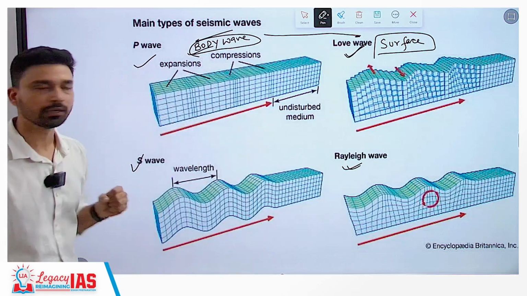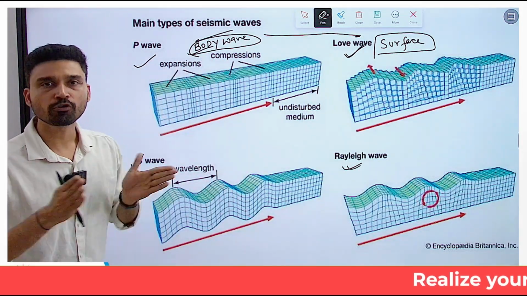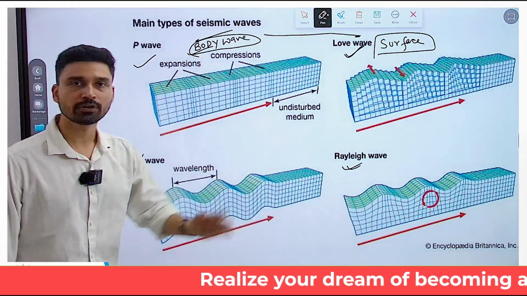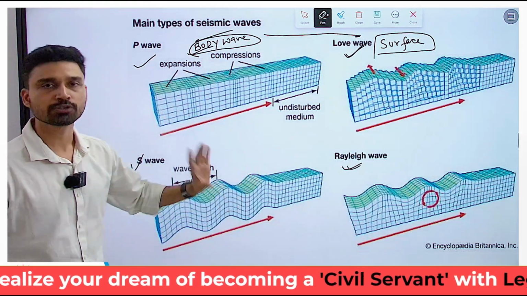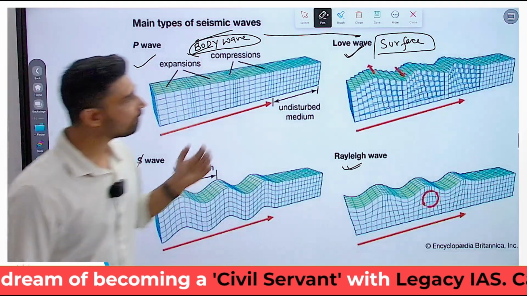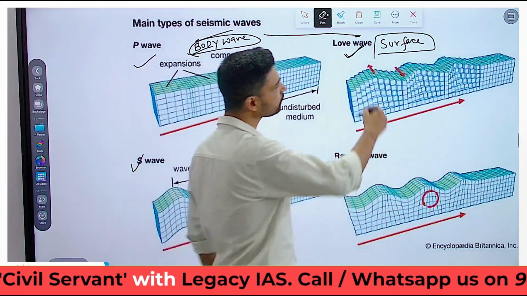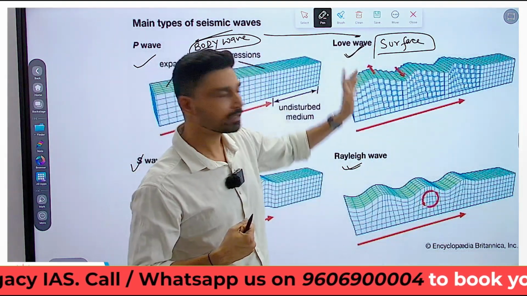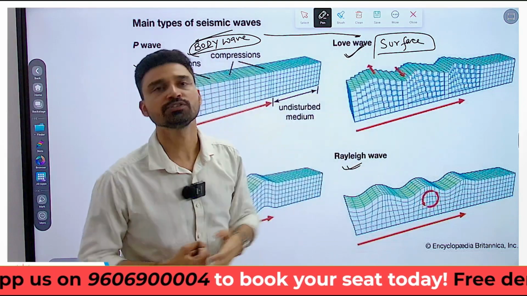Now, if you take a look here, we can see that body waves such as the P wave travel in the form of compression and expansion. S waves travel in the form of crest and trough, that means they create a kind of wave-like deformation in the structure they flow through. You have the Love wave, which is a type of surface wave. It also causes displacement, but in horizontally opposite directions. For example, you can see this part of the rock is displaced backward, and this part of the rock is displaced forward.